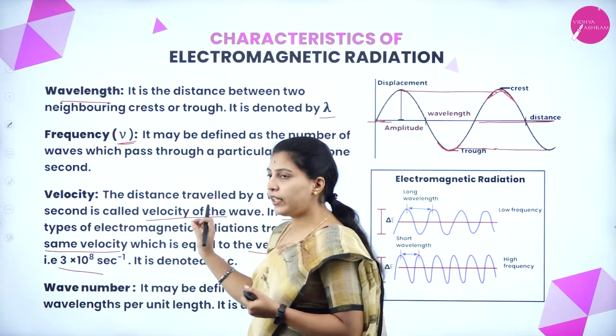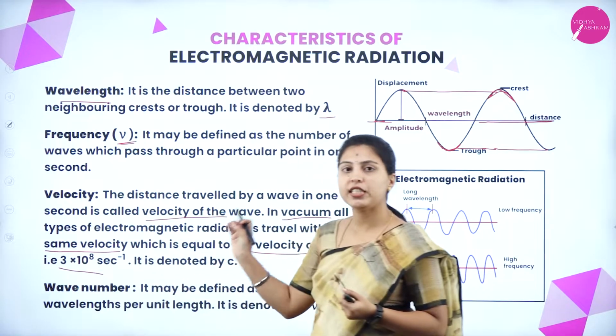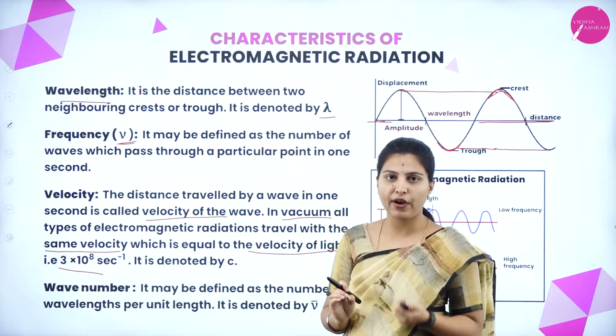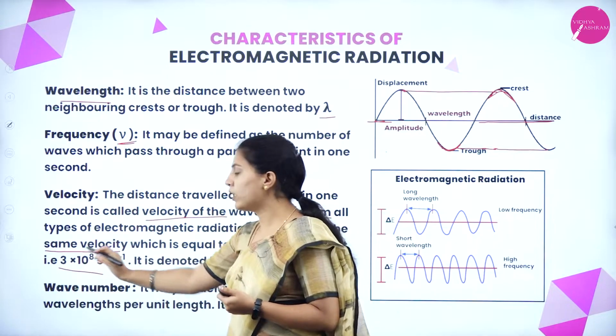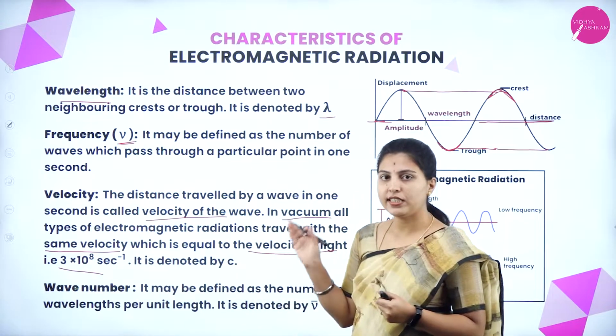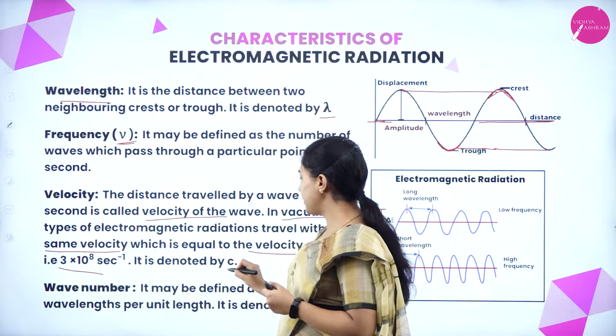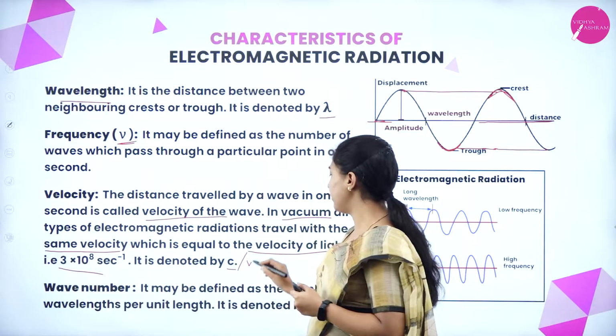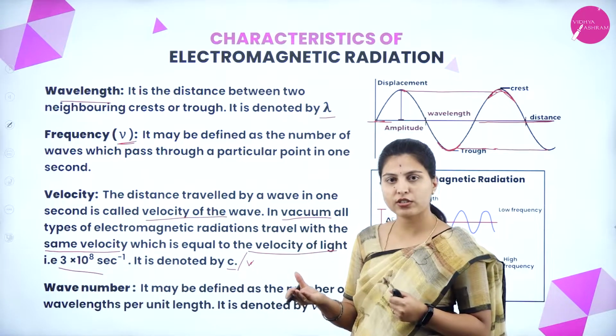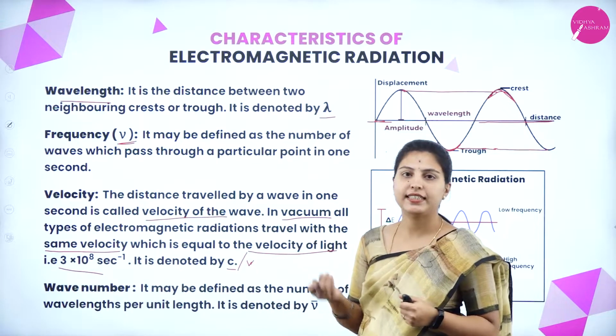So all electromagnetic radiation has the same velocity in vacuum, equal to the velocity of light, 3 × 10^8 m/s, and it is denoted by c or small v.